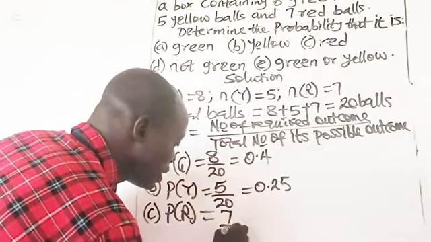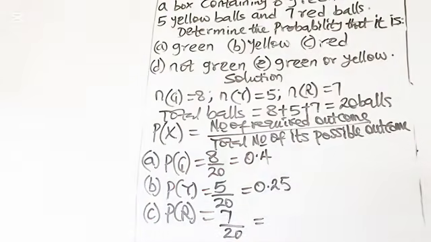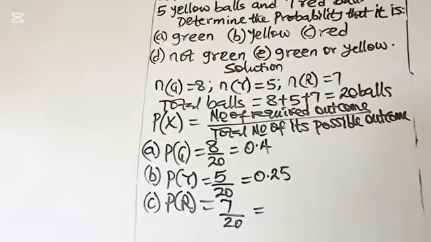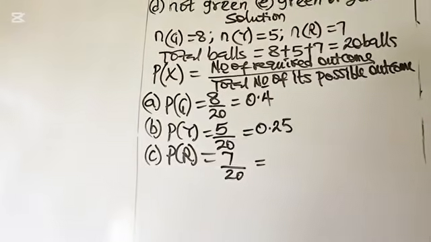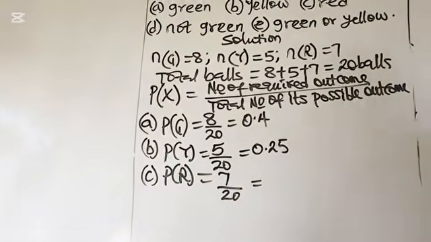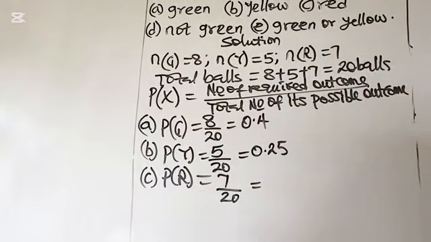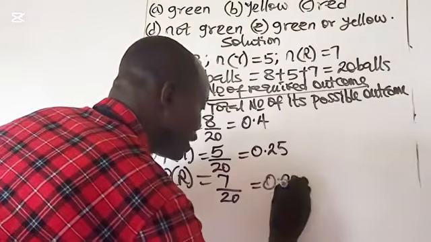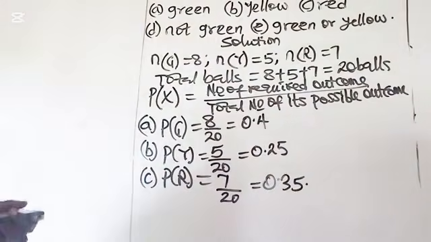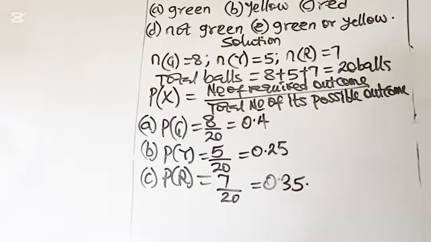So 7 divided by 20, and that will give us the probability of obtaining red balls. So we have 7 divided by 20, that gives us 0.35.